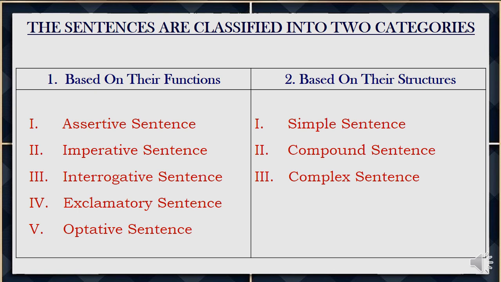They are: number 1, assertive sentence; number 2, imperative sentence; number 3, interrogative sentence; number 4, exclamatory sentence; number 5, optative sentence. Now let us see the sentences based on the structures. Number 1, simple sentence; number 2, compound sentence; and number 3, complex sentence.